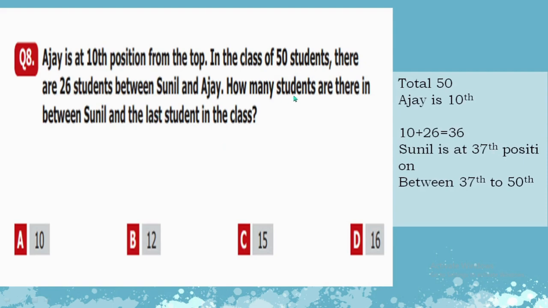Then the next part is how many students are there between Sunil and the last student of the class. Sunil is at 37th position and the last student will be at 50th position. So we have to find the number of students between these two numbers. There are 12 students between 37 and 50. We skip the 37th position and the 50th position. There are 12 students in between.